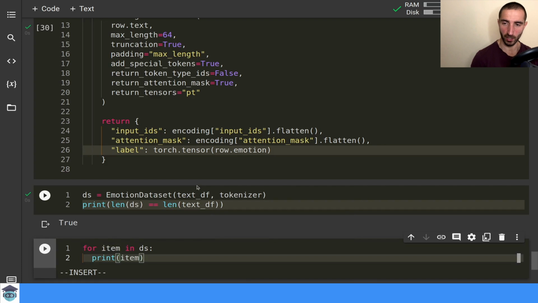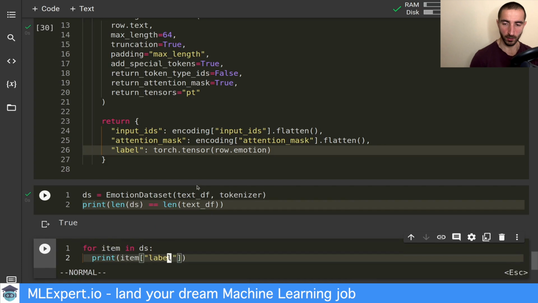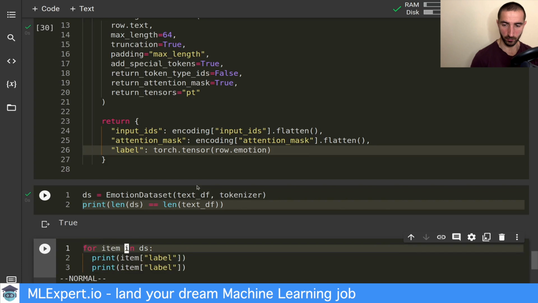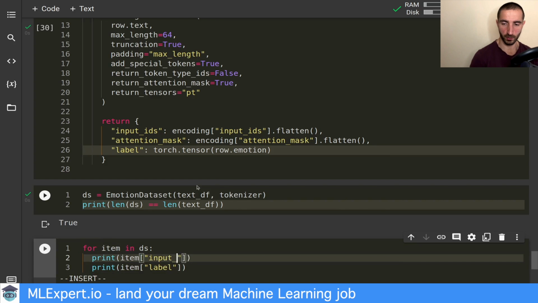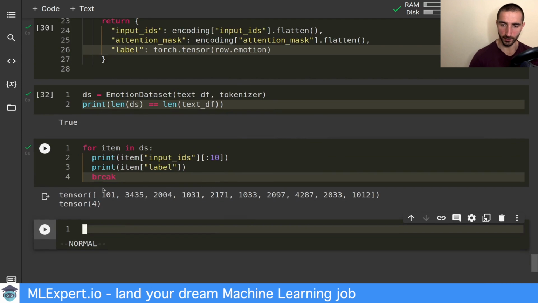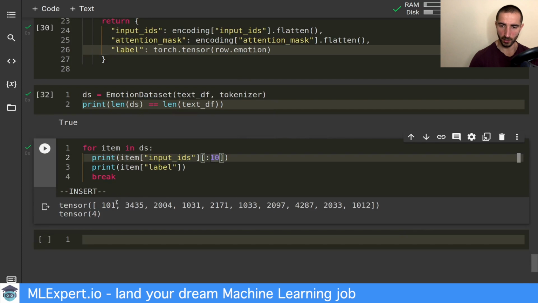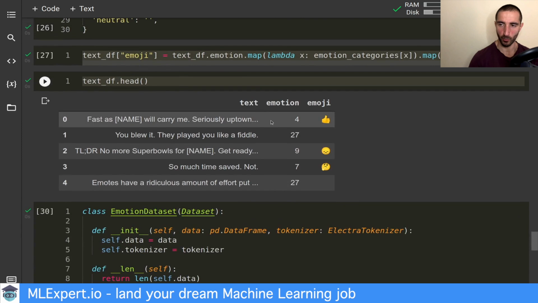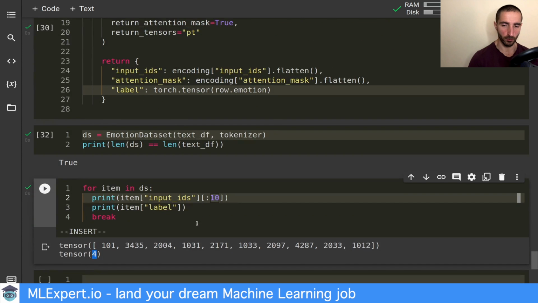An item should have label and input IDs, and I just want the first 10 of those. Let's look into those. We can see that we have the input IDs right here. This is the special classification token, and then the rest from the text. And we have the ID of the first example, which is this one. So this looks like it is working.